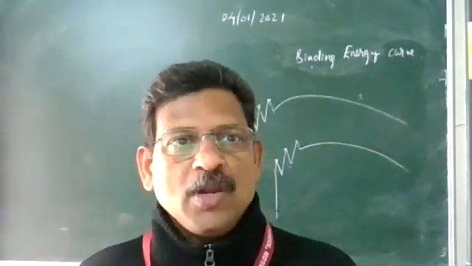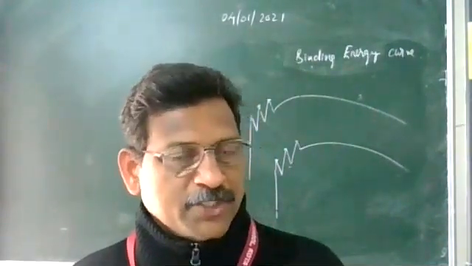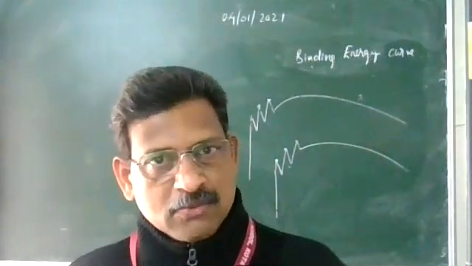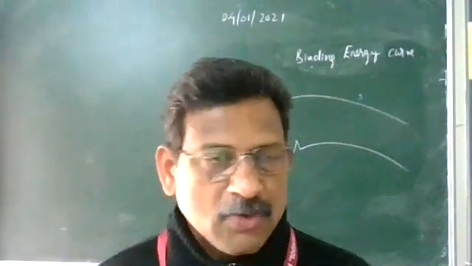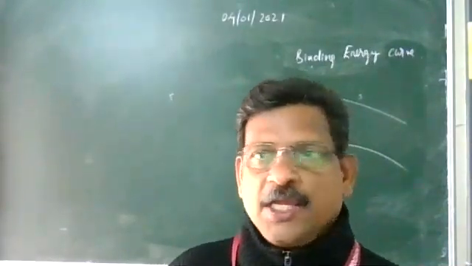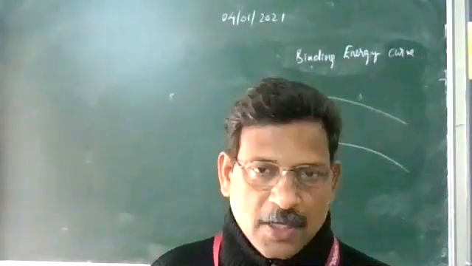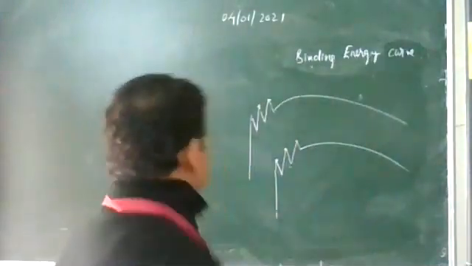First one is nuclear fission and second one is nuclear fusion. Fission means splitting of a heavy nucleus into mid-size nuclei, and fusion means combining of light nuclei into a heavy nucleus. So next is the nuclear fission reaction.